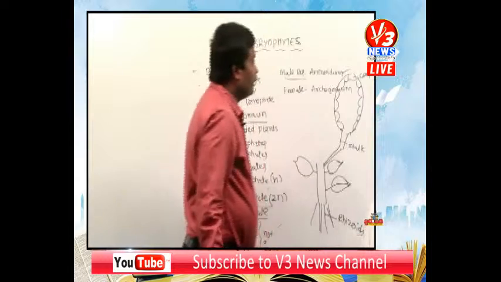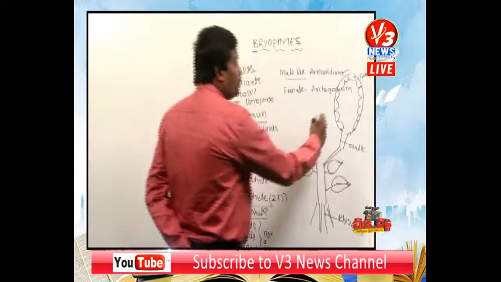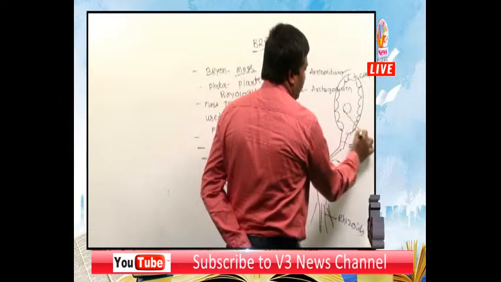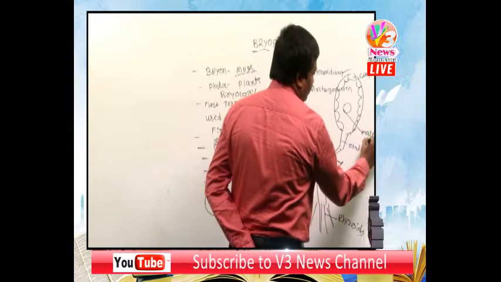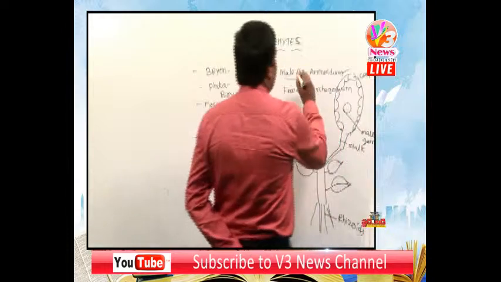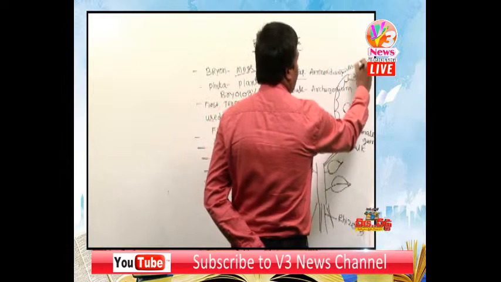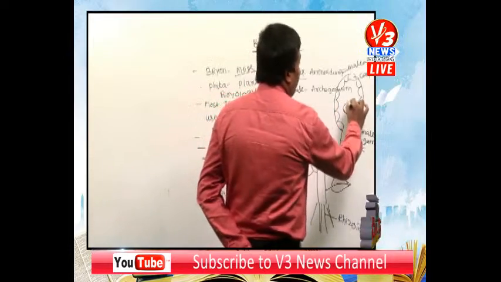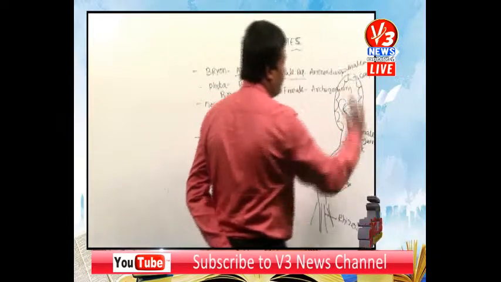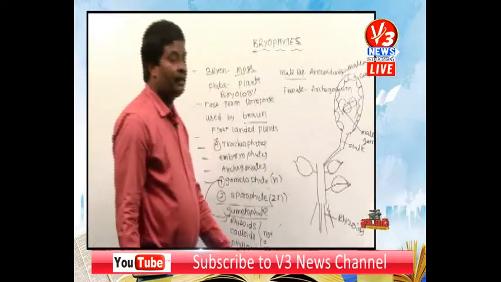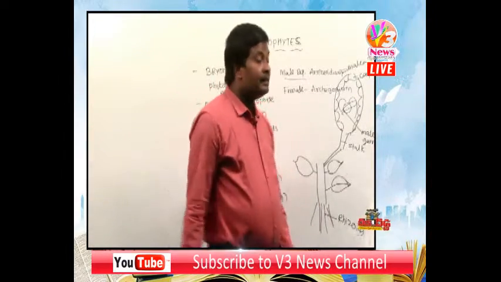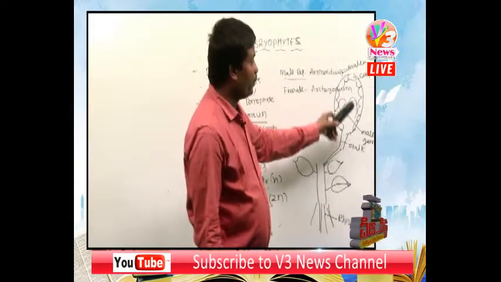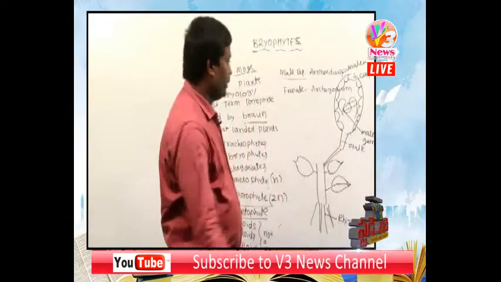The antheridium produces antherozoids, which are the male gametes. Male gametes are biflagellated and sickle-shaped. These biflagellated male gametes are produced by matured antheridia.